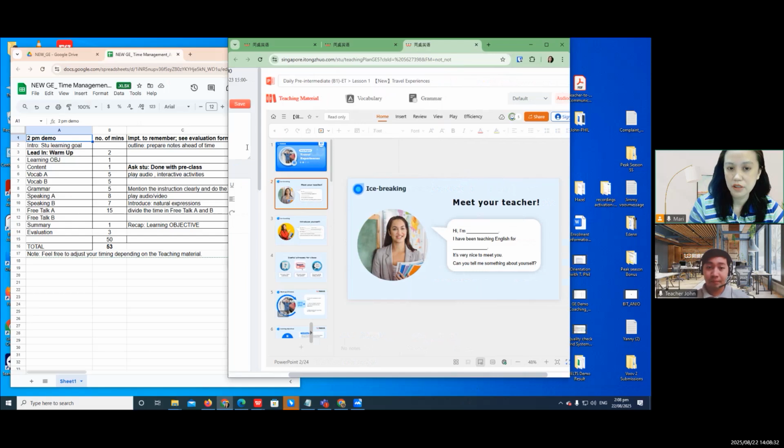So the material, like tech check first, and then as you enter, it's up to you when you want to share the screen. Basically, it depends on the level of the student, if they'll be needing this outline.